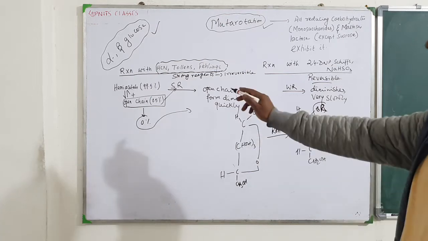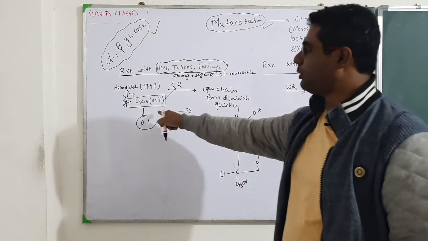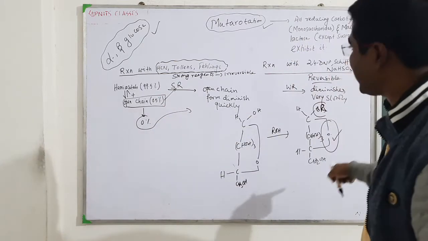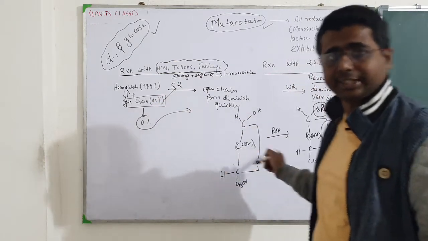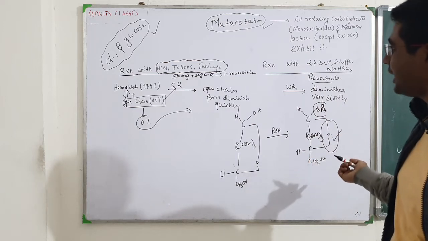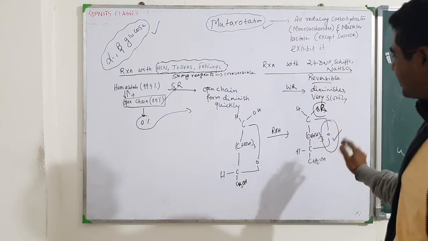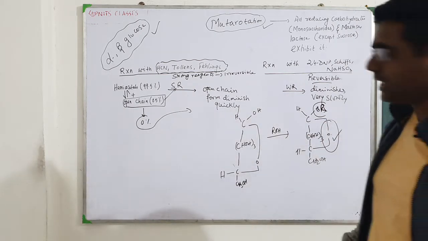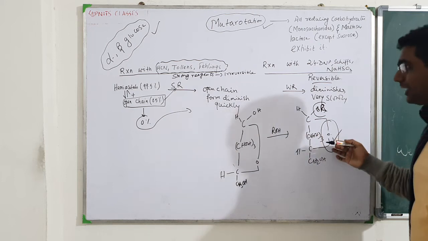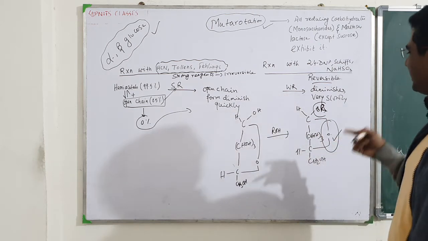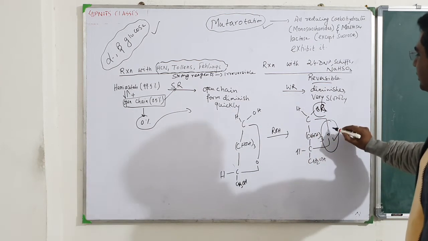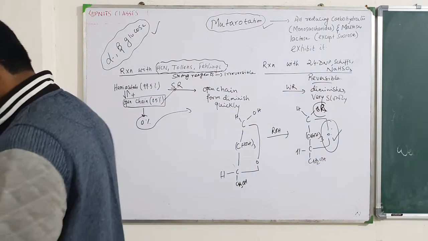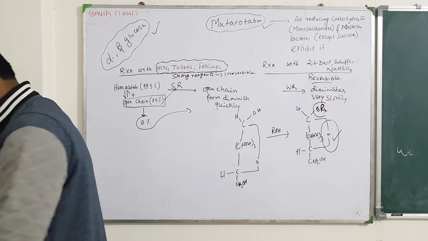Because Tollens reagent will react when you have some open chain structure, 0.5%, that is for glucose. But when you form glucoside, this is not the case, and hence it doesn't give you the Tollens test because it doesn't have any free aldehyde group at all, no open chain structure. Also this glycosidic bond is very strong towards alkalis, it doesn't get hydrolyzed. If it got hydrolyzed it would be possible, but it is very strong. This linkage is very strong.